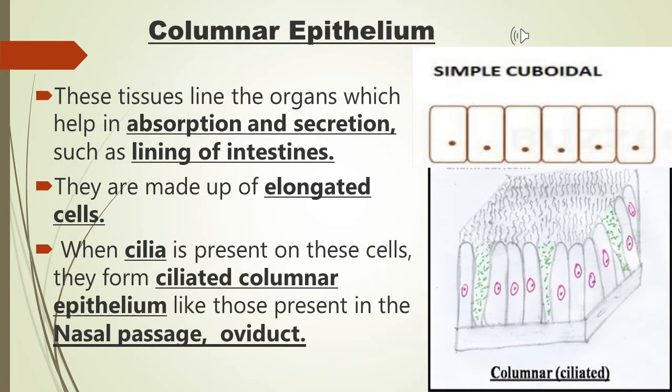The third type of epithelial tissue is columnar epithelium. As the name suggests, they are made up of elongated cells and give a pillar-like appearance. Basically, these tissues line the organs which help in absorption and secretion, like the small intestine. One more thing that is important: when cilia is present on columnar epithelium, cilia being a hair-like structure, then they form ciliated columnar epithelium. Cilia helps push mucus forward. Examples are nasal passages, oviduct, etc.